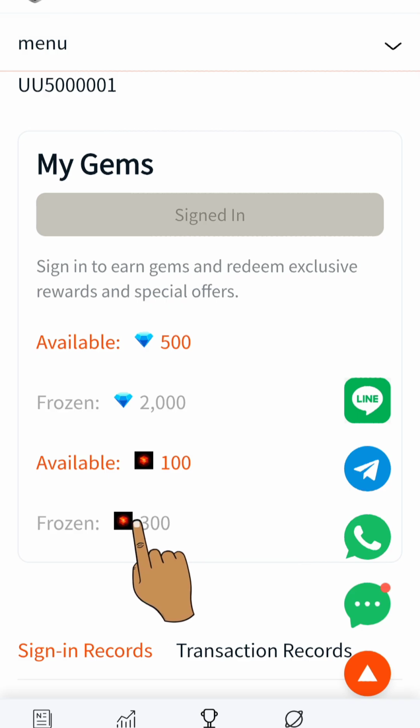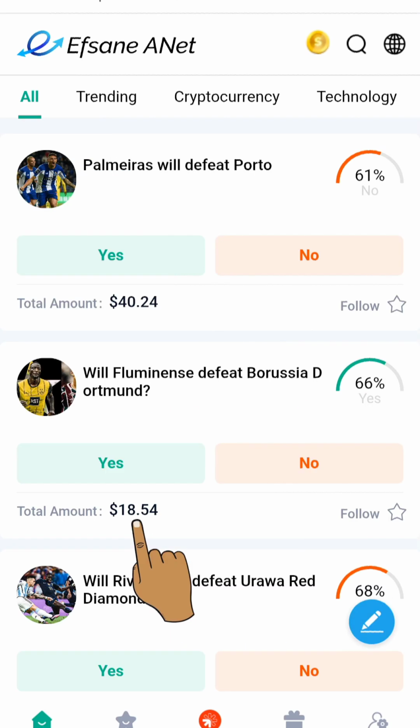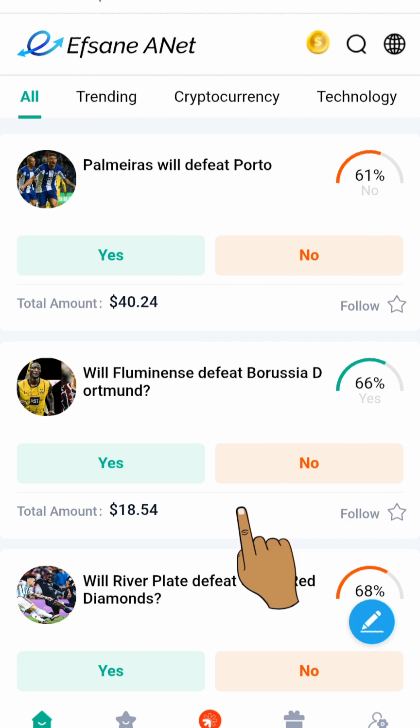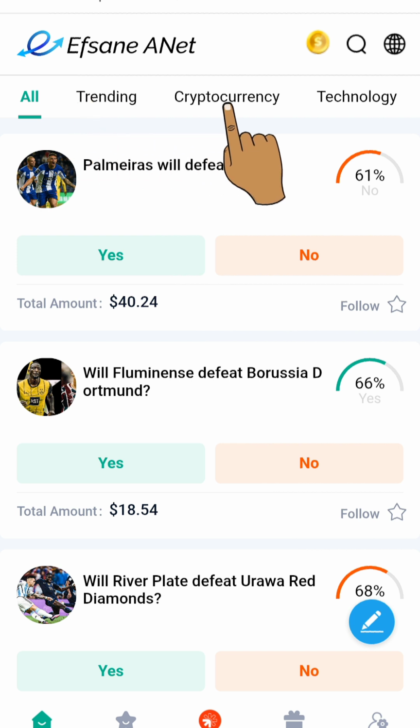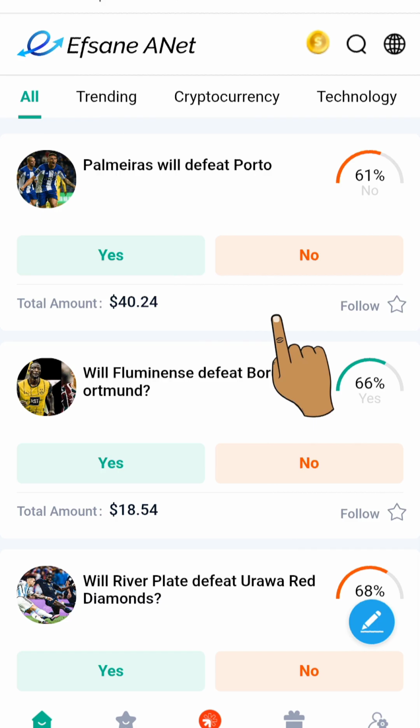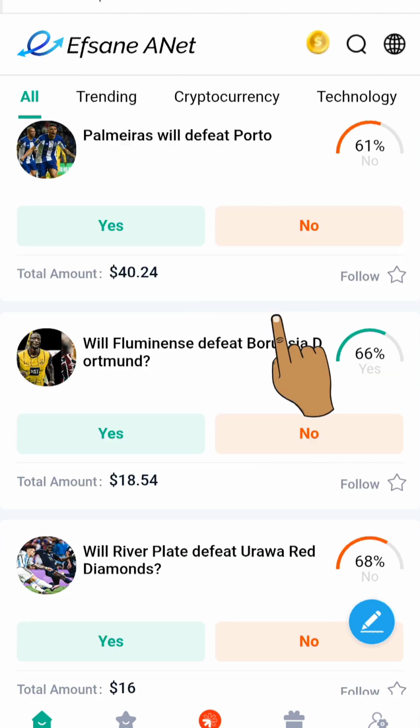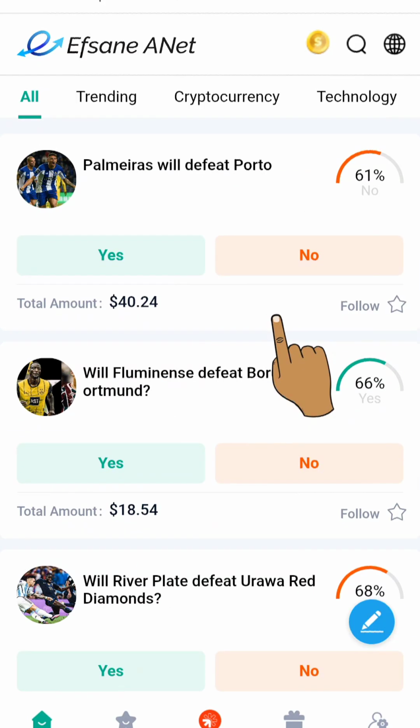Okay, now if you want to earn extra money on this platform, let me show you how to do that. You're just going to come to this chain predict. This is where people are making a whole lot of money on this platform. Now if you come here, all you just need to do is predict and give answers to different prediction questions that are here. And if you win, then you're going to be making more money here. You can see they have trending, cryptocurrency, technology. It all depends on which one you think you'll be able to do well on, and you'll be able to participate in it.